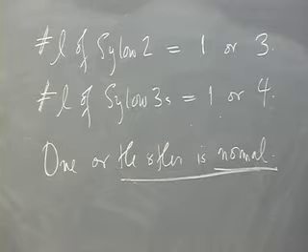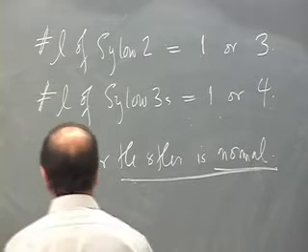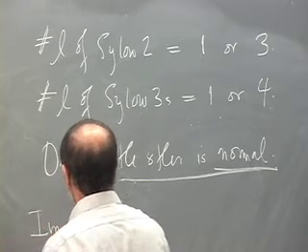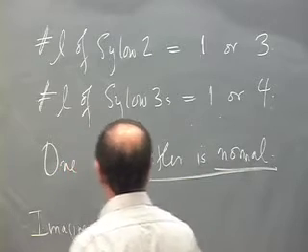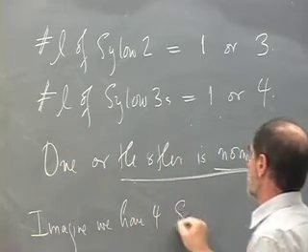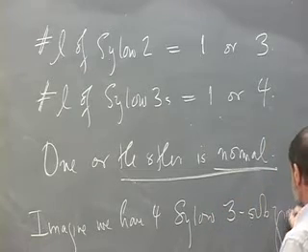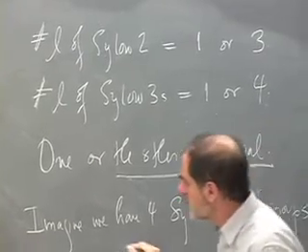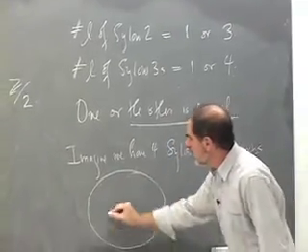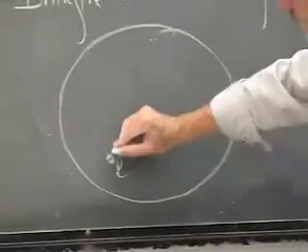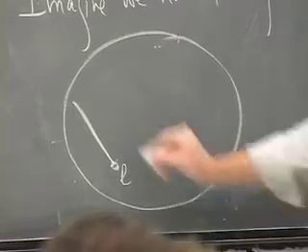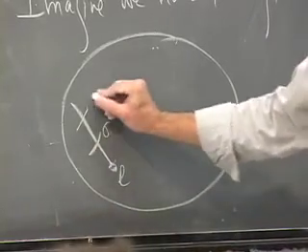Why? Well, imagine we had 4 Sylow 3s. OK, here's the picture of the group. Here's G. Here's the identity element. And here's a Sylow 3. It has 2 non-trivial elements in it, right? Sigma and sigma squared.